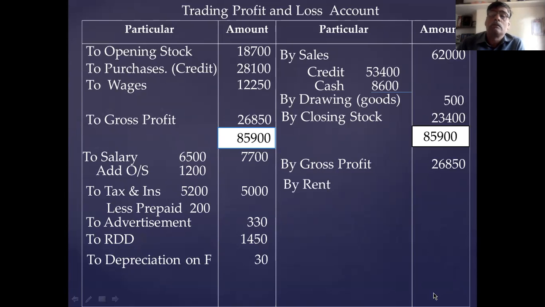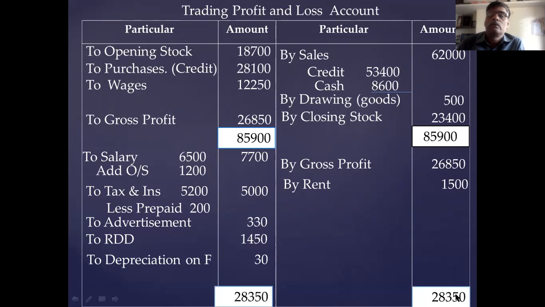Sorry, one more is there, rent. I forgot to take it. In the cash book, receipt side, rent. While explaining this point, I forgot to take it here. Once again, I am telling you, you have to check before closing the account, check other income and expenses. Rent is there, you take rent 1,500. If it is on the receipt side, it is an income, if it is on the payment side, it is an expense. Remember this point.